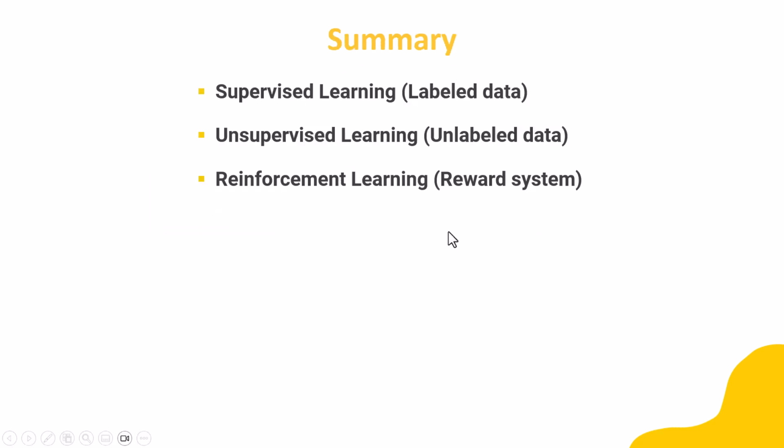So in this video, we talked about different types of machine learning: supervised learning, unsupervised learning, and reinforcement learning. In supervised learning, we have labeled data. In unsupervised learning, we have unlabeled data. And in reinforcement learning, it is based on a reward system.